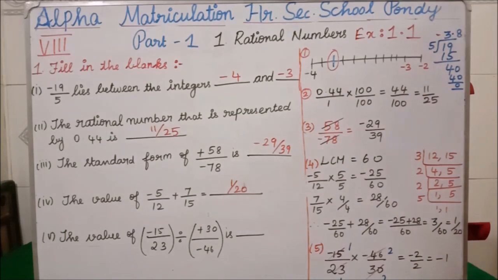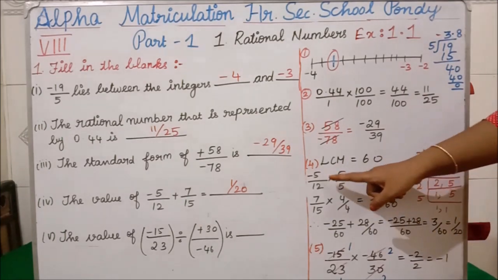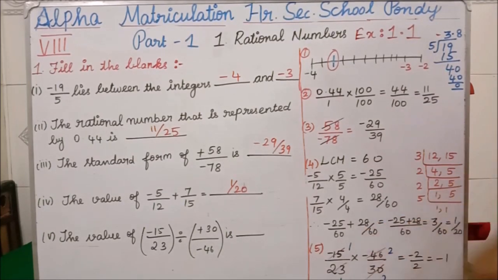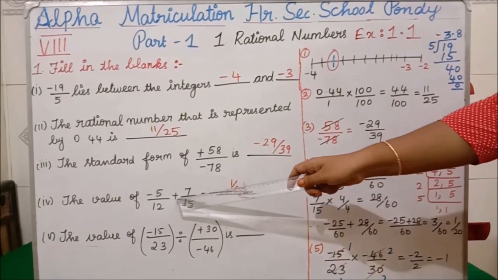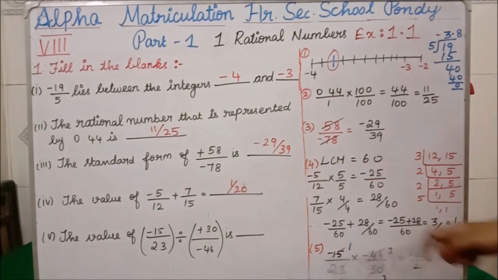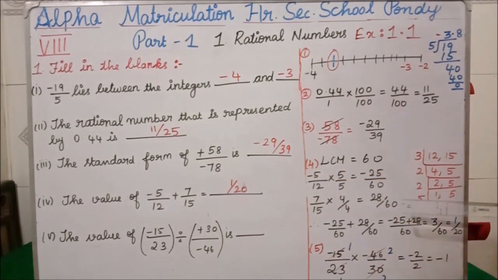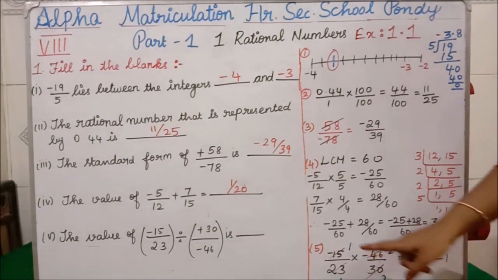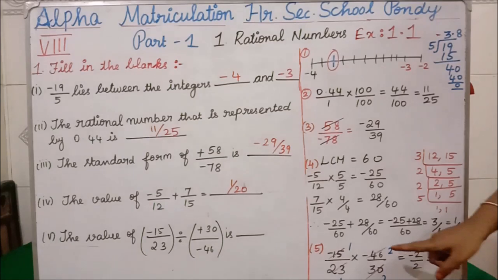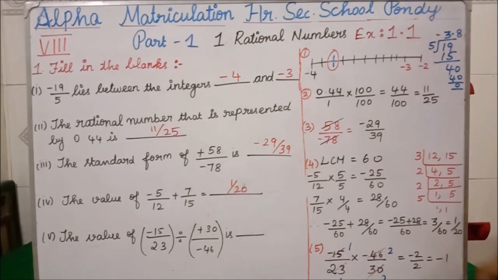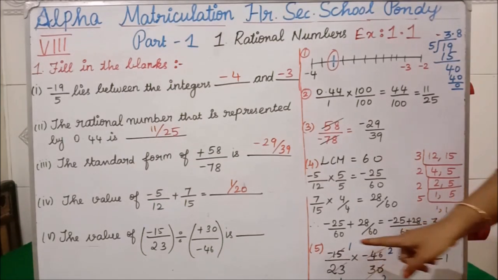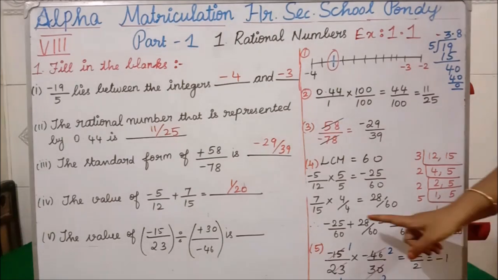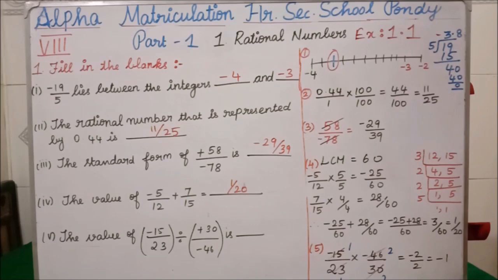Clear? Now for minus 5 by 12, what answer did we get? Minus 25 by 60. I have written here. In between, we are having a plus sign, I have written the plus sign. For 7 by 15, what answer did we get? 28 by 60. That also I have written. Now you see, here also the denominator is 60, here also the denominator is 60. So if both the denominators are the same, you have to write one denominator. So I have written 60 and the numerator part we can directly group.